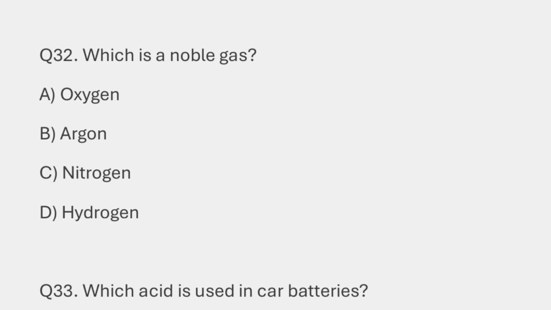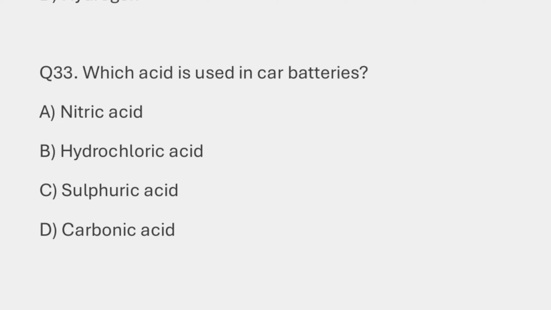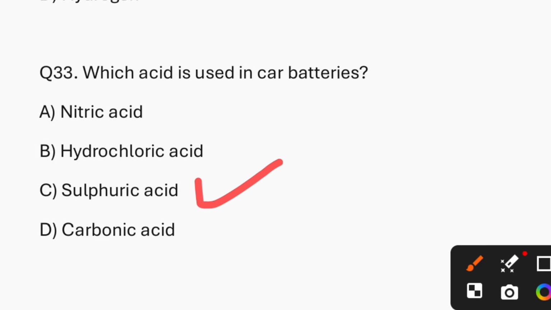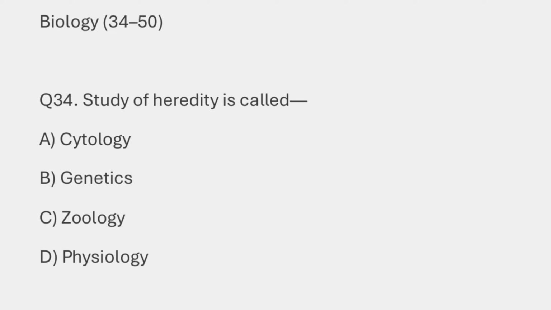Question number 32. Which is a noble gas? So the answer is option B, that is argon. Question number 33. Which acid is used in car batteries? So the answer is option C, that is sulfuric acid. Now the biology part. Question number 34. Study of heredity is called. So the answer is option B, that is genetics.